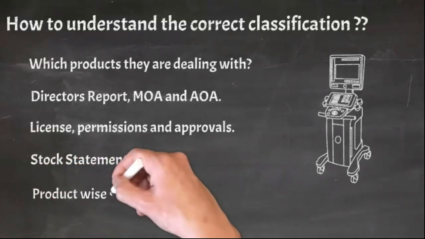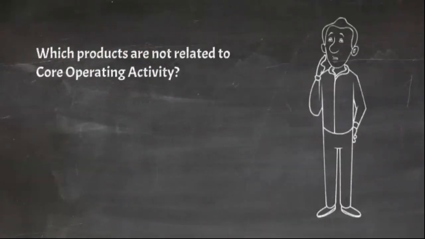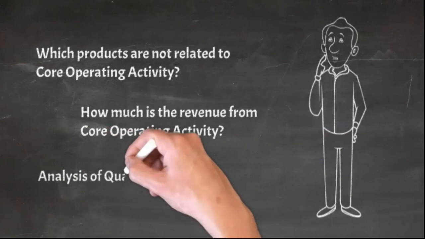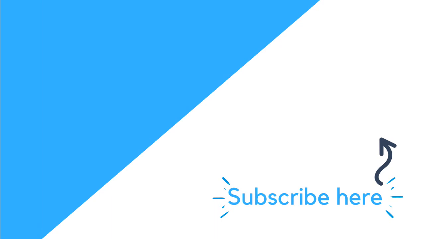Get a breakup of product-wise sales. Figure out if sale of such product or revenue from operations include any other sale which is not related to principal or core operating activities. Find how much revenue is from core operating activities and other than core operating activities. Make a real analysis based on the quantity of sales, say in quintals or tons in case of manufacturing. In case of service, it might be the number of customers served.